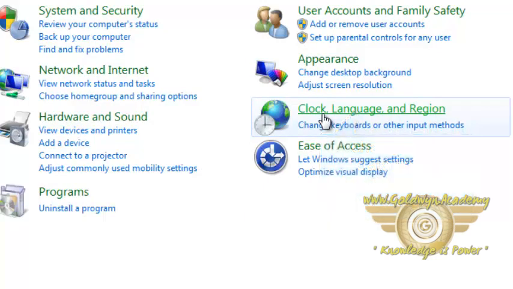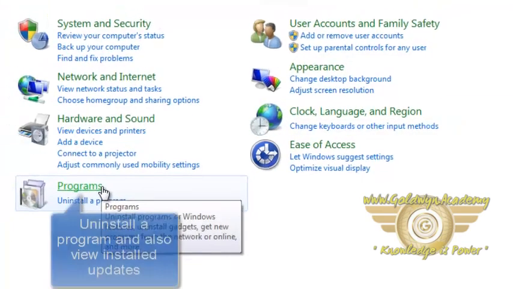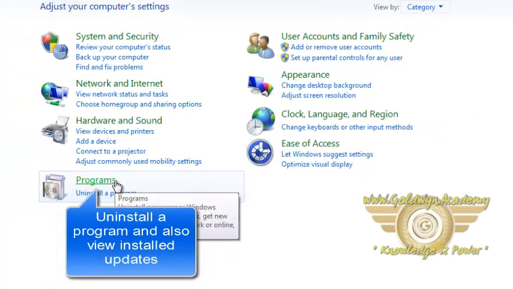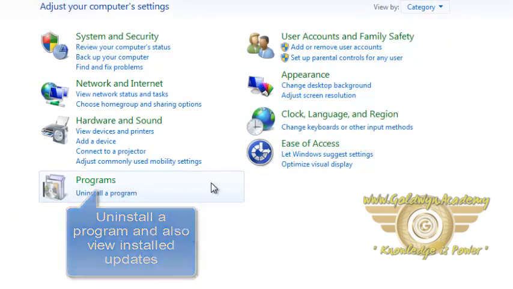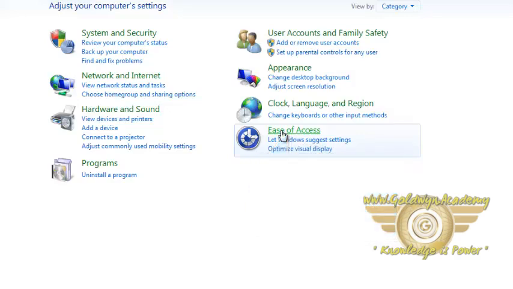It adds clock gadgets to your computer. It also changes Windows Live language settings. Programs. It uninstalls programs and also views installed updates. Ease of access. It makes your computer easier to use by changing how your mouse works, how your keyboard works, etc.